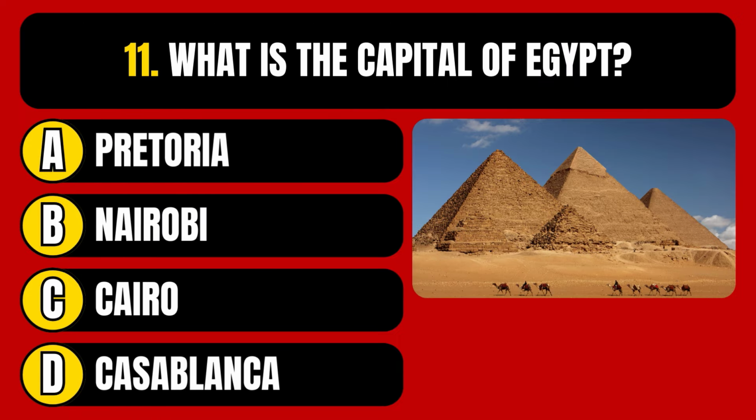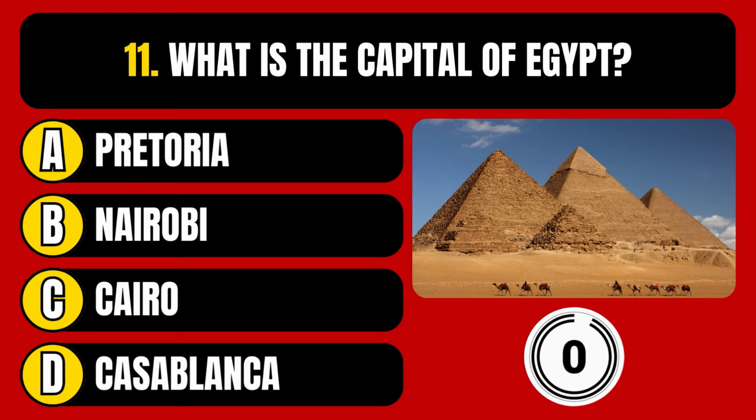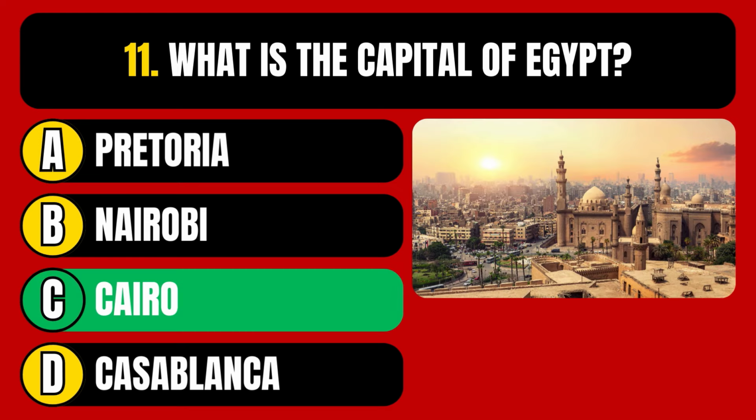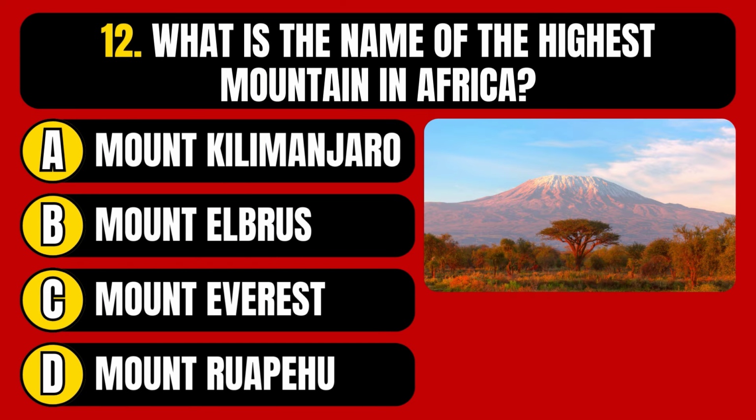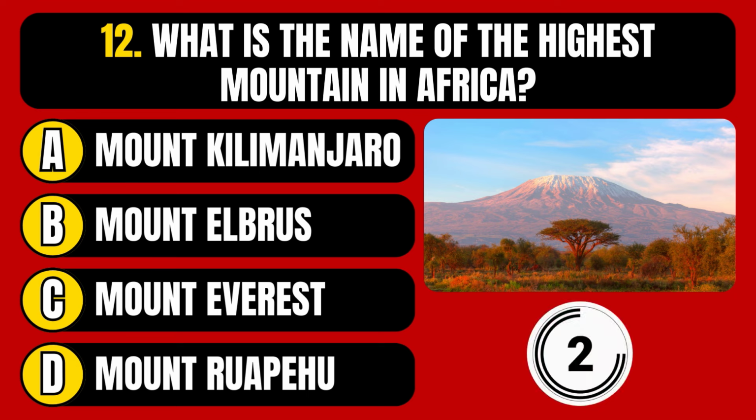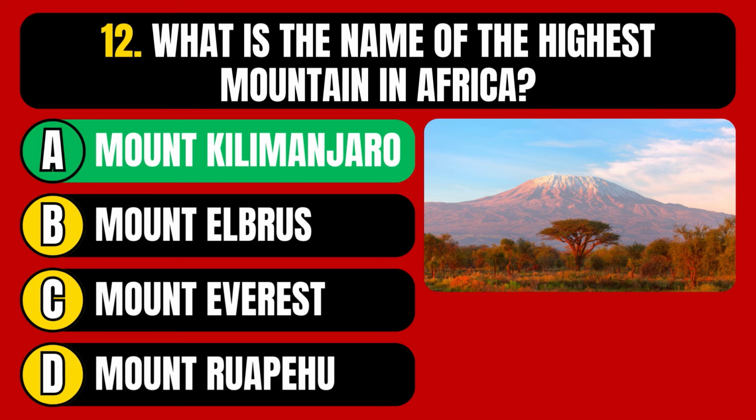What is the capital of Egypt? Pretoria, Nairobi, Cairo, or Casablanca? The correct answer is option C, Cairo. What is the name of the highest mountain in Africa? Mount Kilimanjaro, Mount Elbrus, Mount Everest, or Mount Ruapehu? The correct answer is option A, Mount Kilimanjaro.